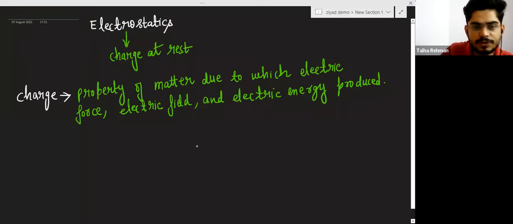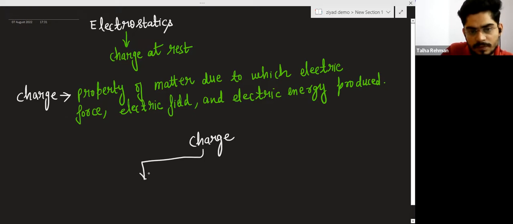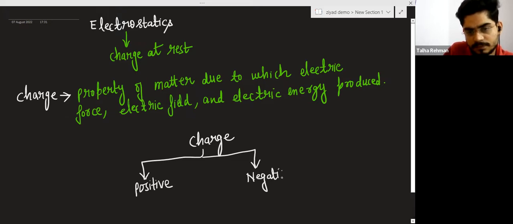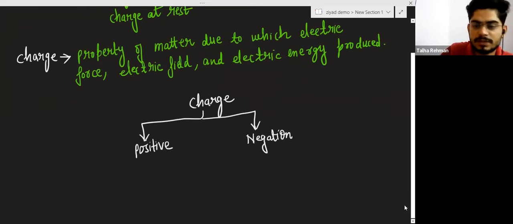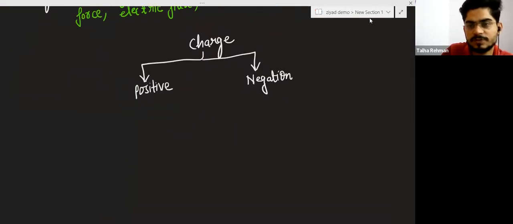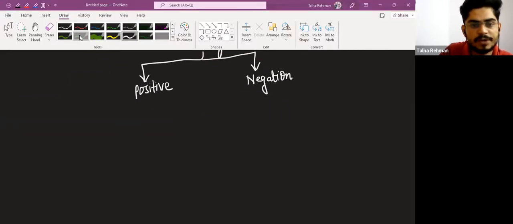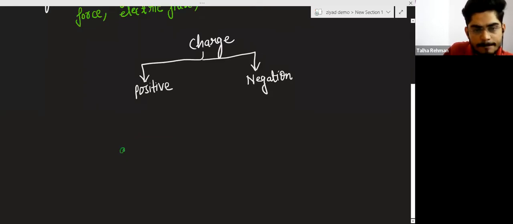I am just telling you charges are of two types: positive charge and another type of charge is negative. Suppose I am giving you two charges. Here is a charge Q1 which is positive, and here is a charge Q2 which is also positive.